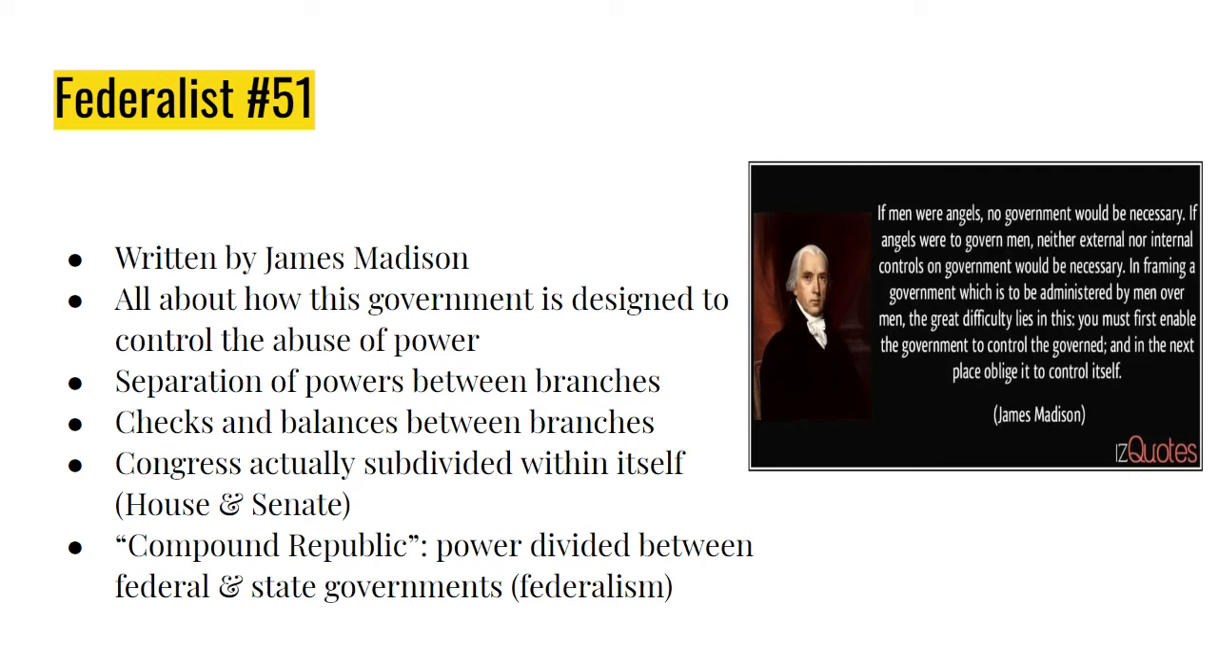Make sure you know specific examples. Even the legislative branch, Congress itself, is subdivided. The House and the Senate have the ability to check each other. So not only do you have checks and balances between the branches, but you have checks and balances within a branch as well. Also, Madison refers to the government as a compound republic, and it's a fancy way of saying federalism. Not only are we dividing power and separating power between the branches, but we're also dividing power between the federal government and the state governments as well. So that's what he refers to as a compound republic. That's all about how we're going to prevent the new government from abusing its power.